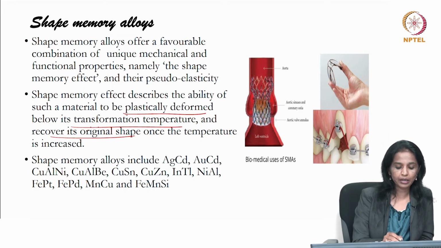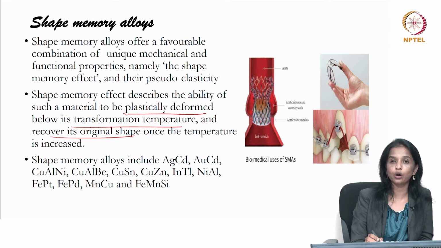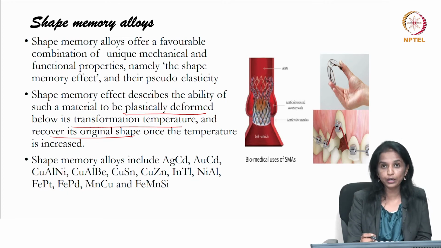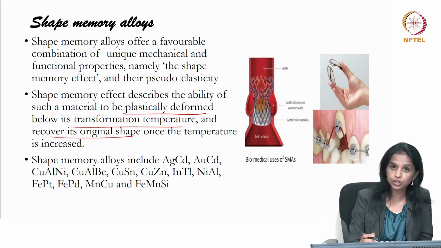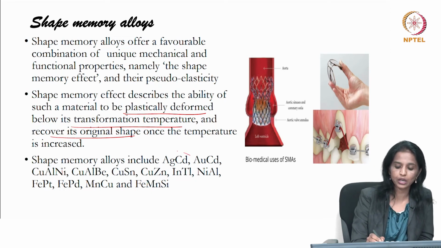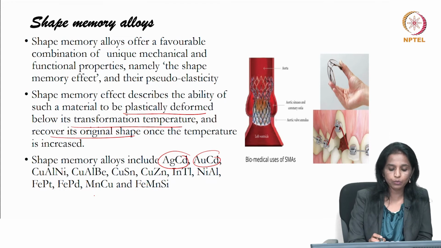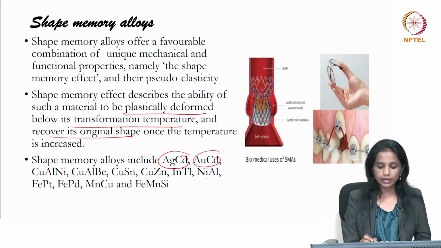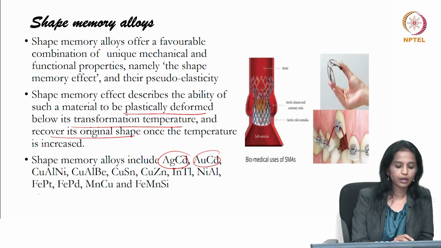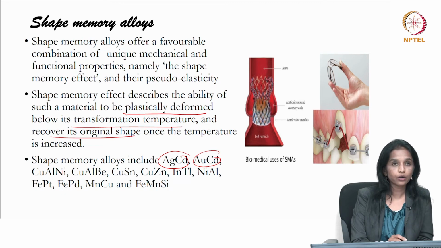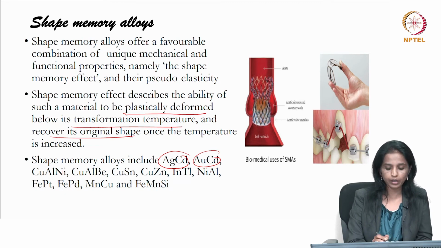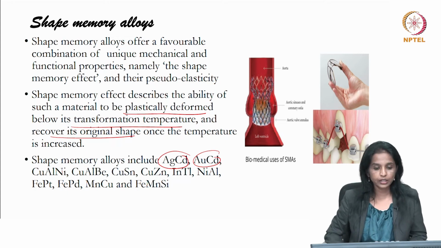The example of shape memory alloys which we use in dentistry is NiTi. In addition, there are many shape memory alloys, such as silver cadmium, gold cadmium, copper aluminum nickel, copper aluminum beryllium, copper tin, copper zinc, copper tantalum, and then we have nickel aluminum, ferrous platinum, and then iron palladium, manganese copper, ferrous manganese silicon.